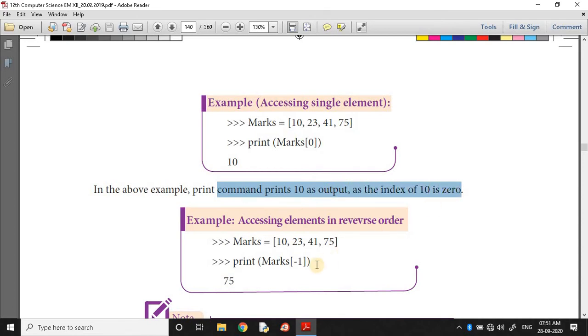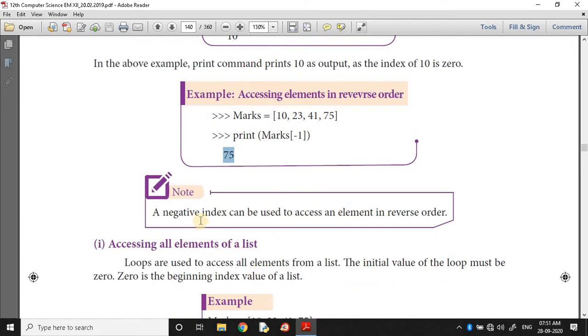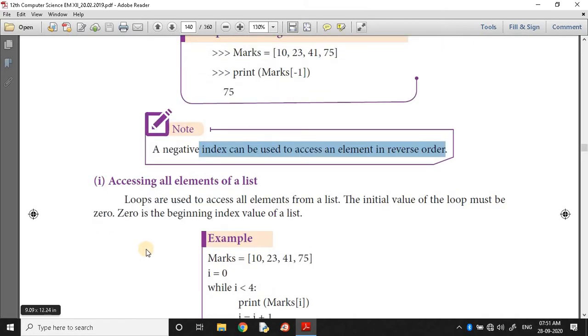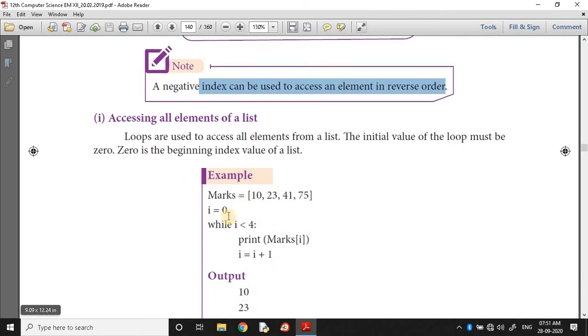is 0. Then marks of -1. -1 displays the last index position. Okay. Then note, a negative index can be used to access the elements in reverse order. Accessing all elements of a list. How to access all elements of a list? Accessing elements using a for loop or while loop.